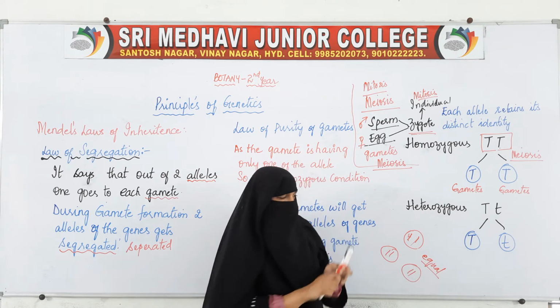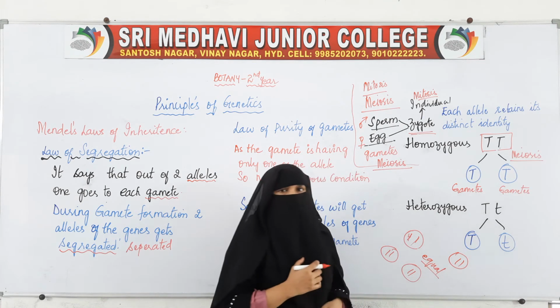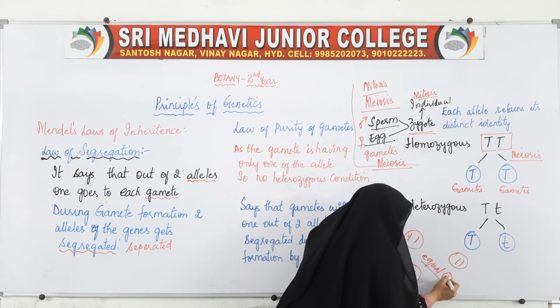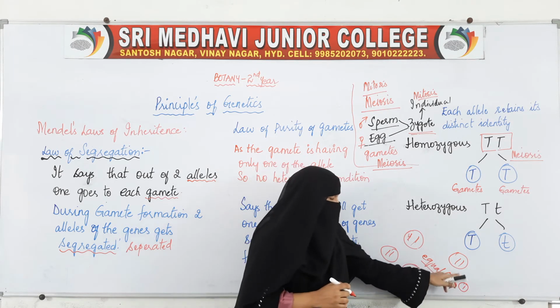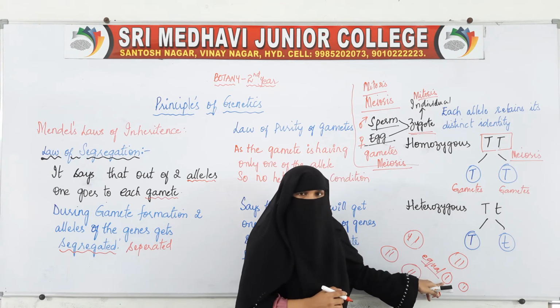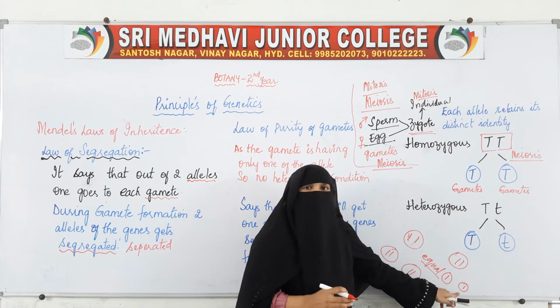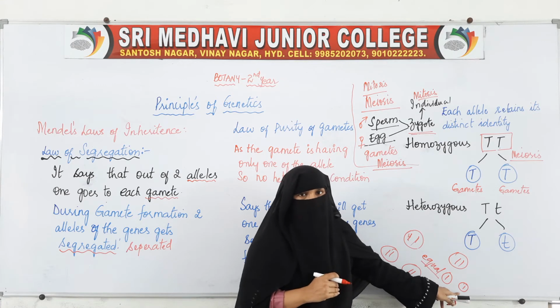But during meiosis, for example, this is a cell which has two chromosomes. Here one cell will get one chromosome, and the other will get one chromosome. So this is reduction division. Out of 2 chromosomes, each cell is getting 1, so the cells are getting only half the number of chromosomes.